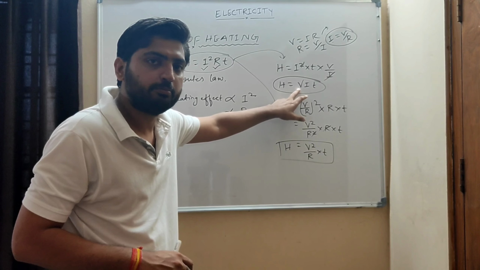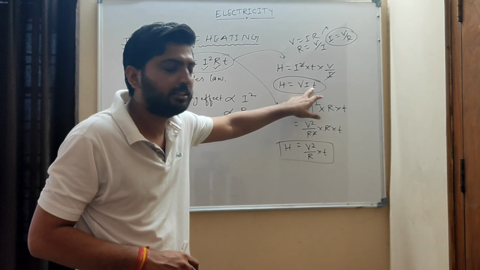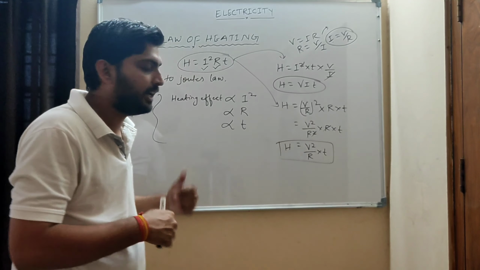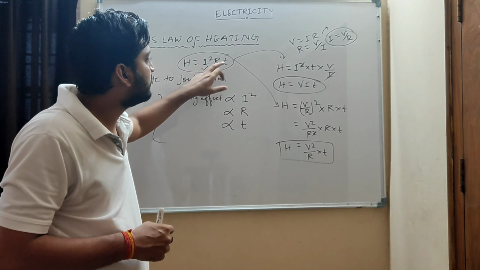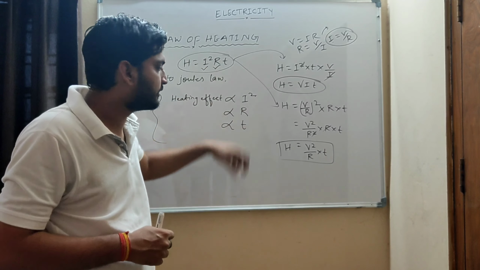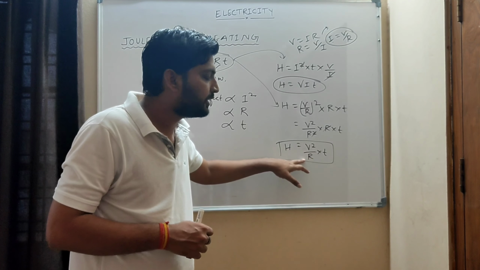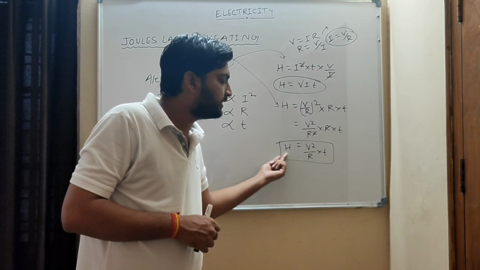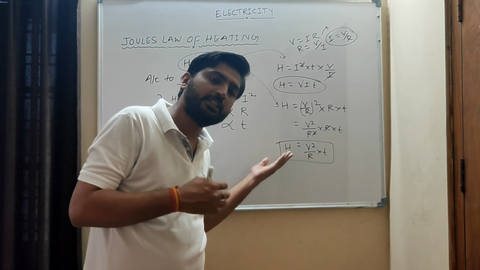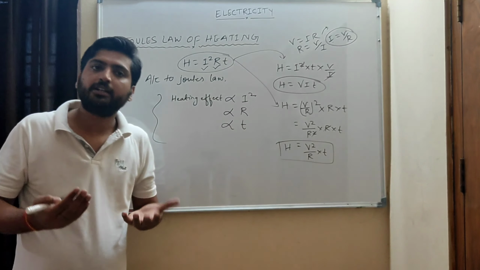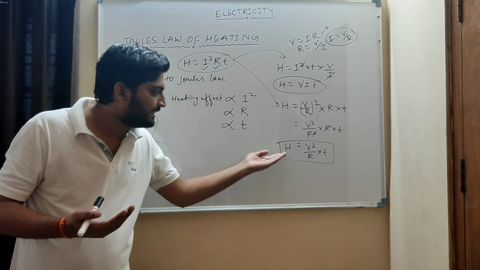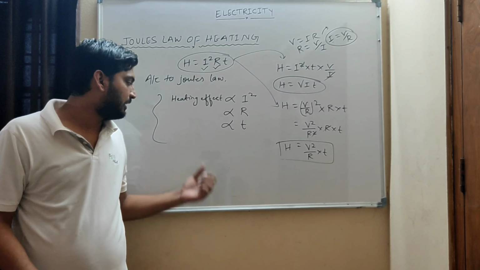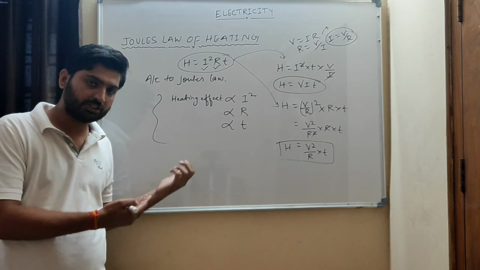VI, V into I. So simply multiply it by T, you will get the heating effect. Other formula, I square R, multiply it by time, you will get the heating effect. Third formula, V square by R, multiply it by T, you will get the heating effect. Because heating effect is nothing but power into time. That is energy. Energy is nothing but power into time. I have explained this just before.